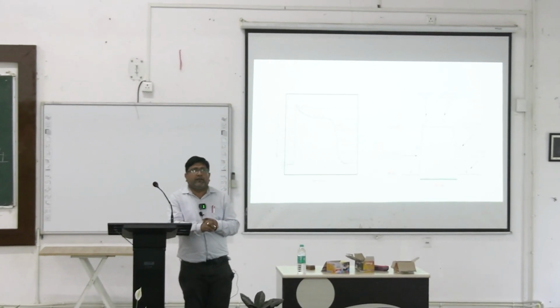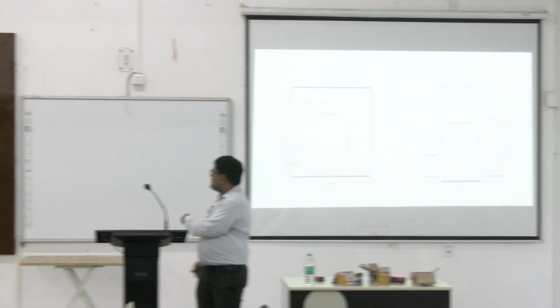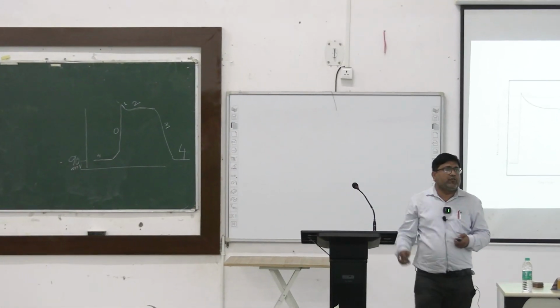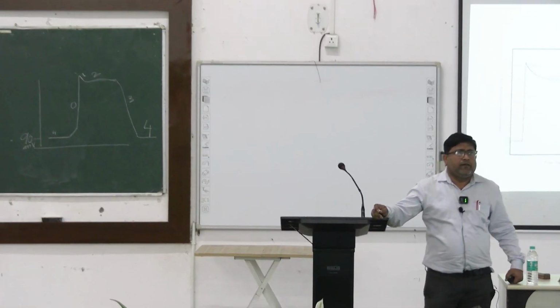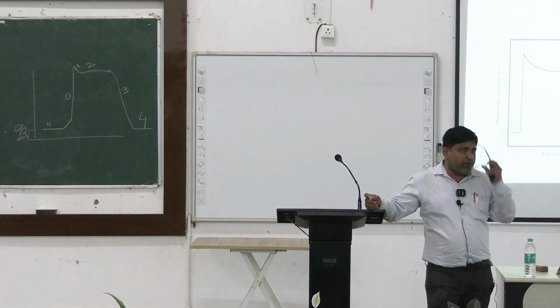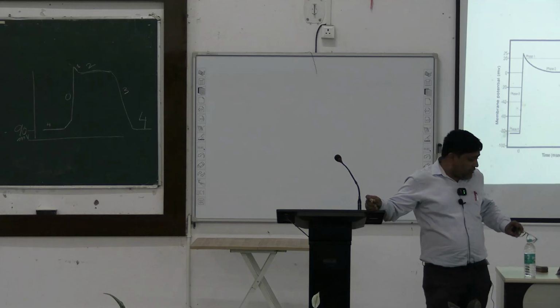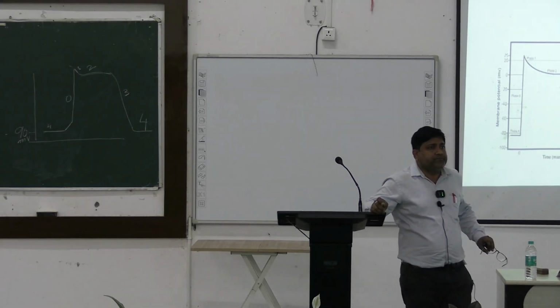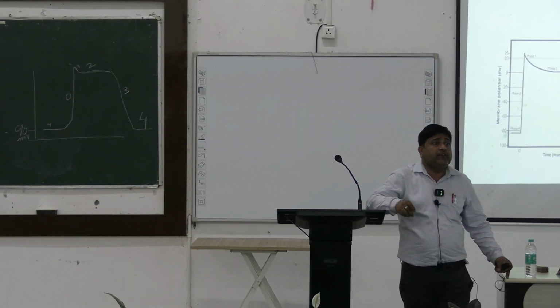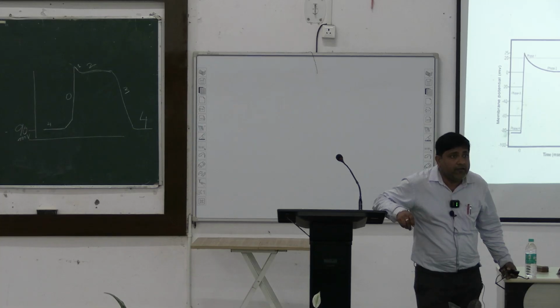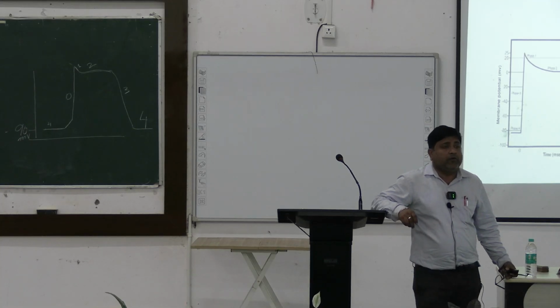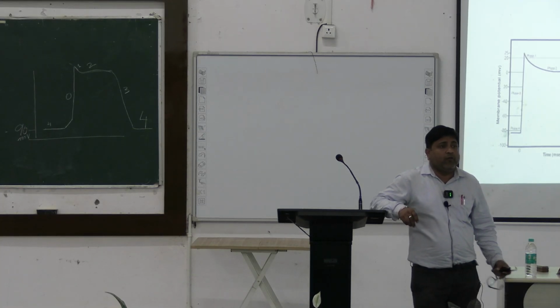Why did the phase 0 occur here? Because of which channel? You have studied this in first semester. Opening of which channel? It's because of the sodium channel.